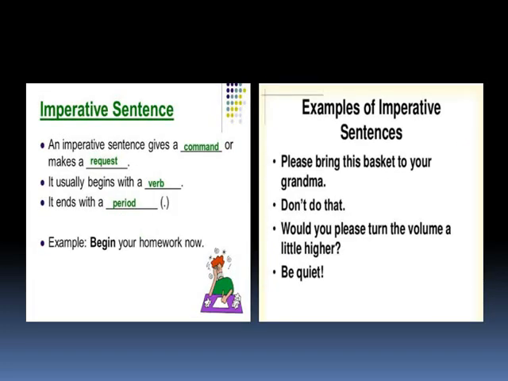The next type of sentence is imperative sentence. We use an imperative sentence to make a request or to give a command. Imperative sentences usually end with a full stop, but under certain circumstances, it can even end with a note of exclamation. For example, if I say please sit down, it expresses a request. But when I say I need you to sit down now, it expresses not only an order but also anger. So we can say that imperative sentences can even end with a full stop or mark of exclamation.